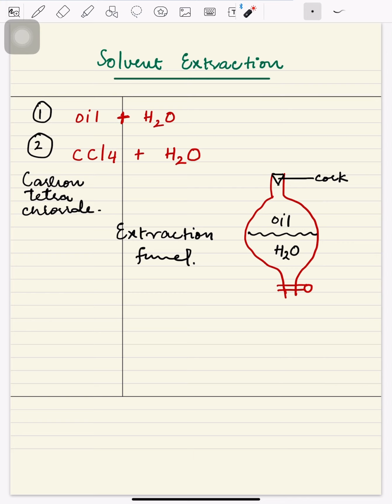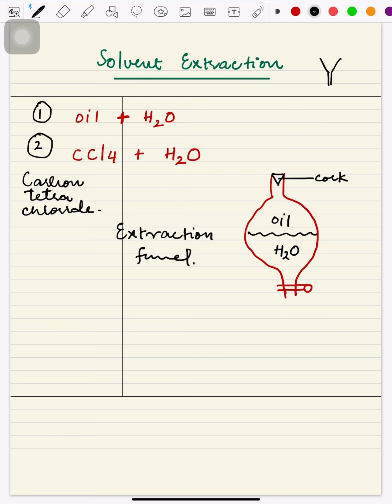So what is solvent extraction? It is to extract one solvent from the mixture, and in this case, for example, we have oil and water. We can put the whole mixture in the extraction funnel with the help of a filter funnel. Guys, this was the filter funnel. I'm going to draw this filter funnel again, and I have shown you this filter funnel in the video related to lab apparatus. This is because the extraction funnel has a narrow top at the surface.